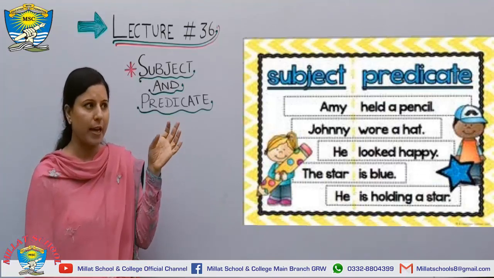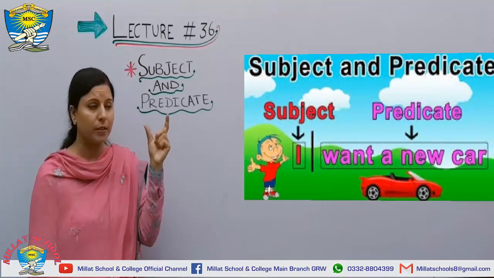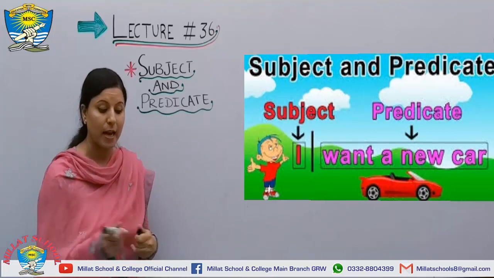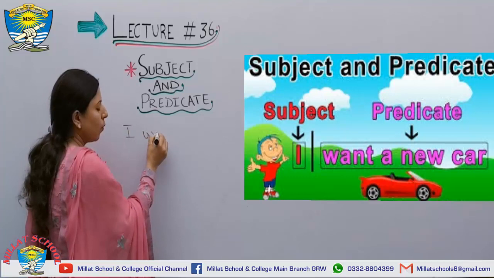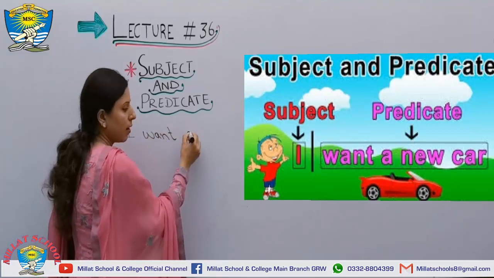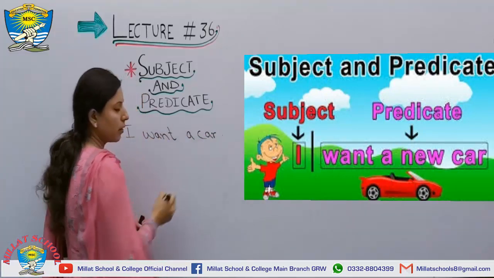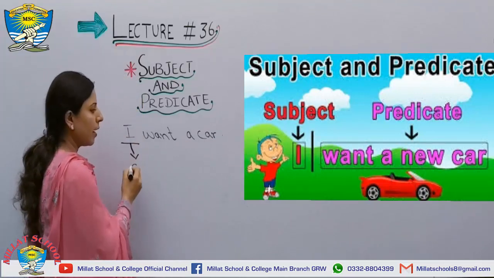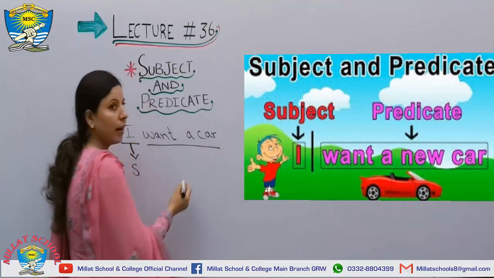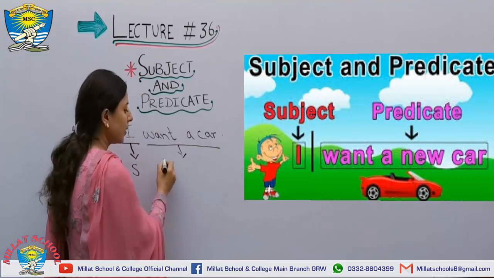Now I would like to pick out the first sentence, that is I want a car. So if I want a car, what's the subject here? Yes, you got it. It's your I. And want a car is your predicate.